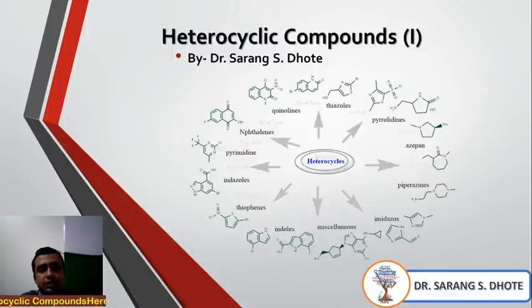Today we will discuss our first topic, that is heterocyclic compounds. See, in this picture you see heterocyclic compounds such as azoles, pyrroles, azepines, imidazoles, indoles, pyrimidine, naphthalene. Heterocyclic compounds are very important. Most of the drugs are derived from heterocyclic compounds. Agriculture also has importance. So first we will see what a heterocyclic compound is.